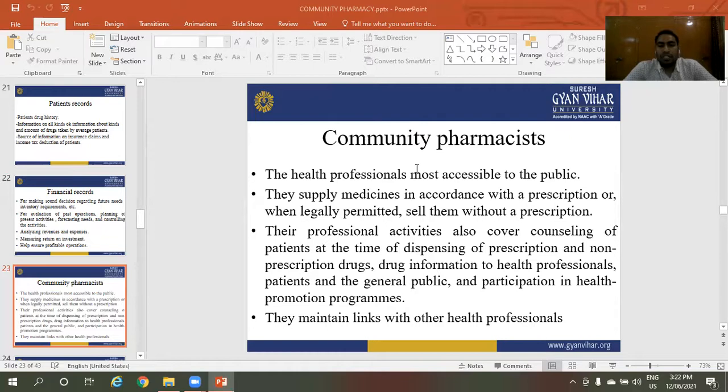Their professional activities also cover counseling of patients at the time of dispensing of prescription and non-prescription drugs, drug information to health professionals, patients and the general public, and participation in health promotion programs. They maintain links with other health professionals. These are the activities included in the community pharmacist's role.